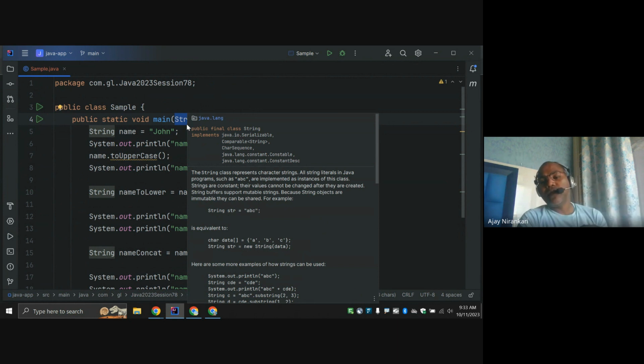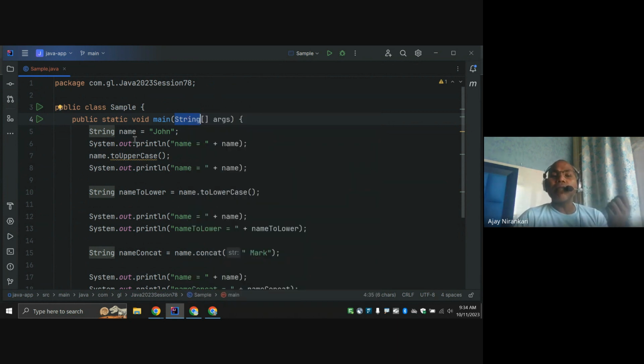The String class provides lots of methods like uppercase, lowercase, concat, and all these operations work on a new copy of the original content.